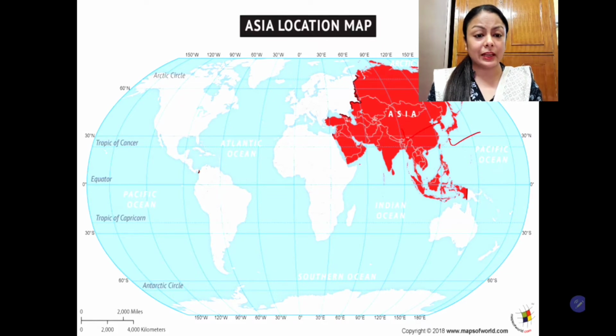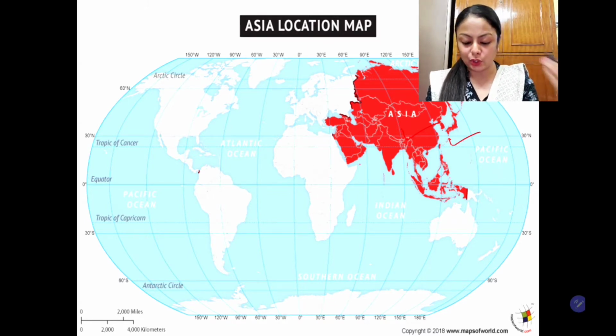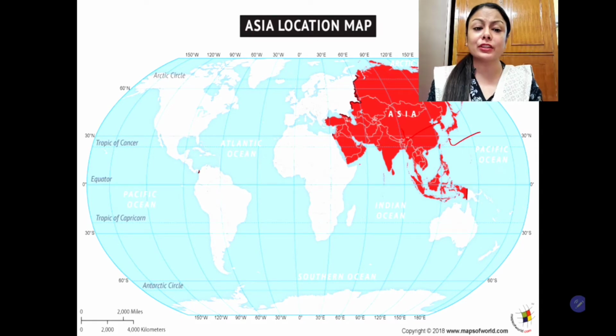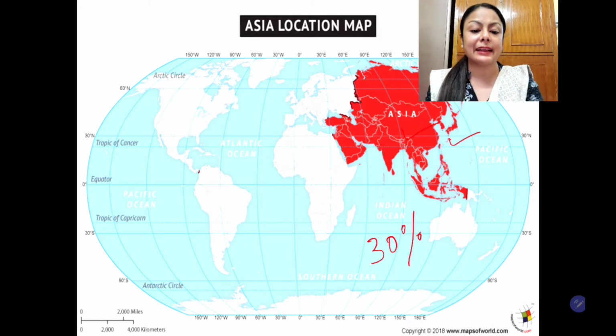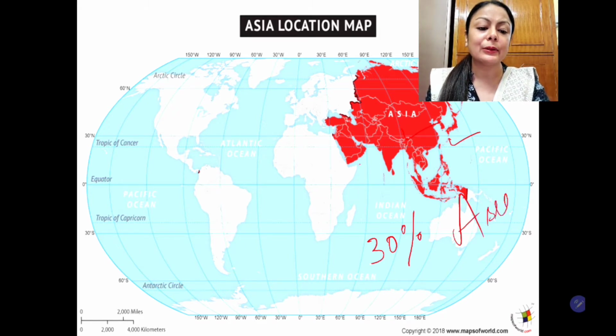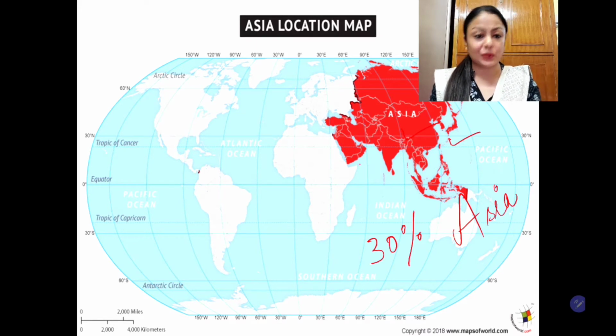Why does it look vast? Because it's the largest continent. It occupies maximum area of the world compared to any other continent. It covers about 30% of the total land area. 30% of the total land area is occupied by Asia, the largest continent.